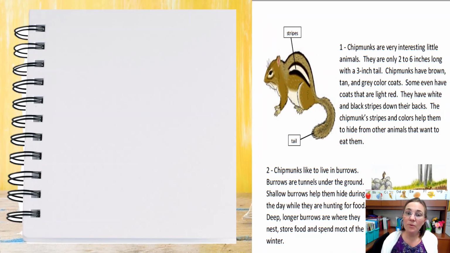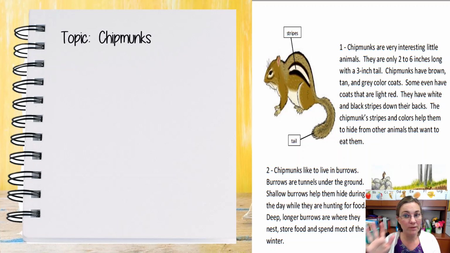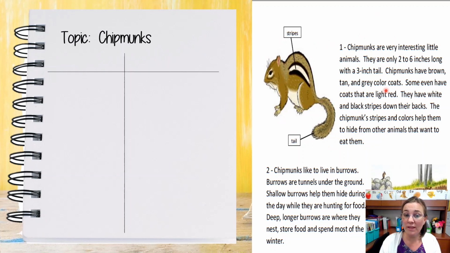When we do this work, it's important that we have a way to jot our ideas down on paper because it's hard to hold them all up in our head. You can do this by getting a reader's notebook, and at the top you jot the topic so you remember what the big idea of the whole thing is. This whole article is about chipmunks. Now we want to discover what is the focus of each of the sections or each of the paragraphs. We can do that by making a T-chart, and we label it focus and details. This is where we can keep track of the important details, and then we can figure out how they connect so we can jot down the focus.